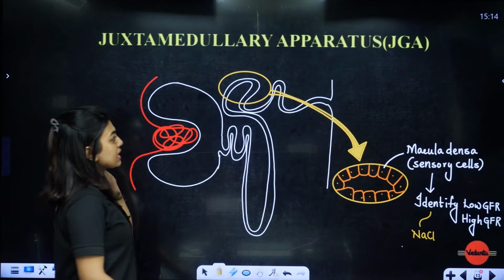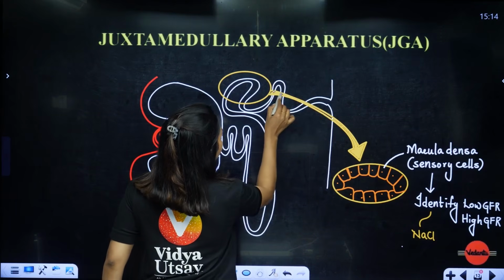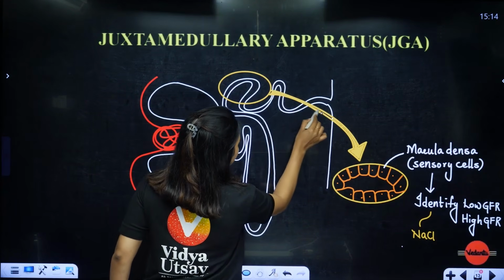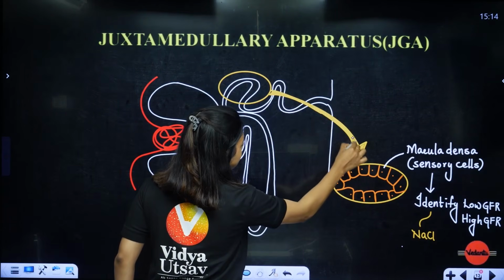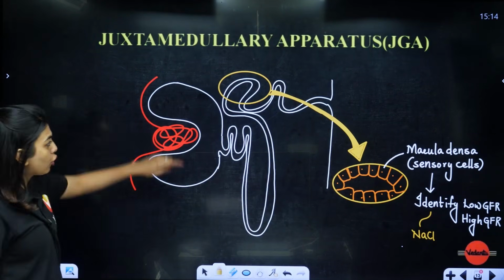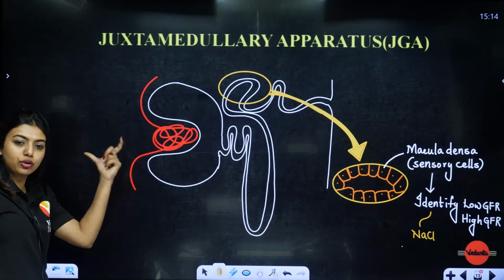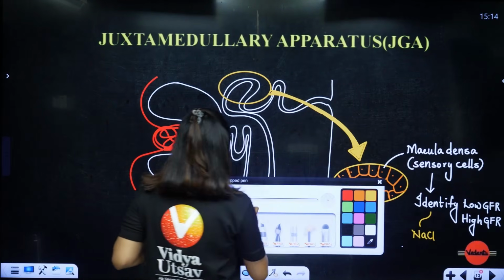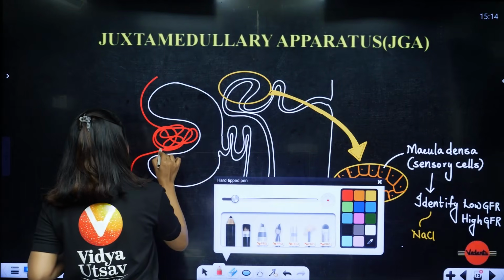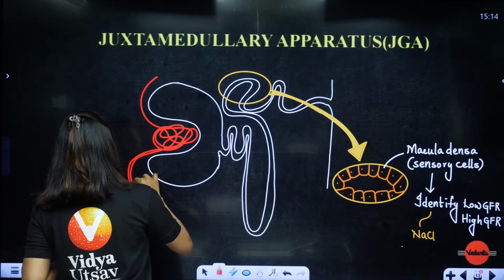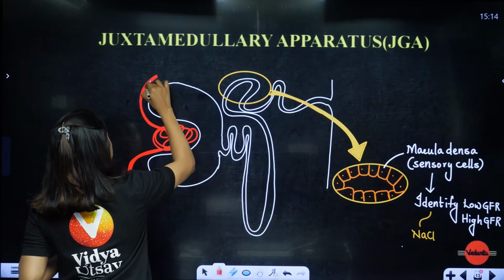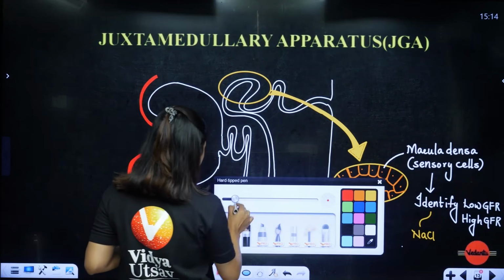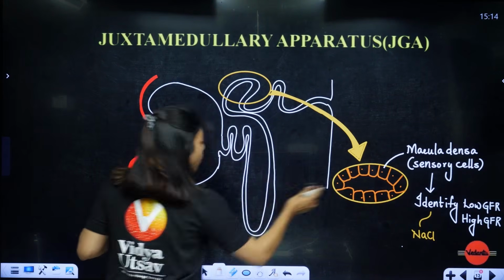Okay. Now, students, once these macula densa cells get to know, will they do something? Yes, students, they will do something. What are they going to do? They are going to alert, that is, they are going to tell the afferent arterioles. The afferent arterioles have smooth cells here. Some smooth cells of the afferent arterioles will get modified. They will modify themselves.